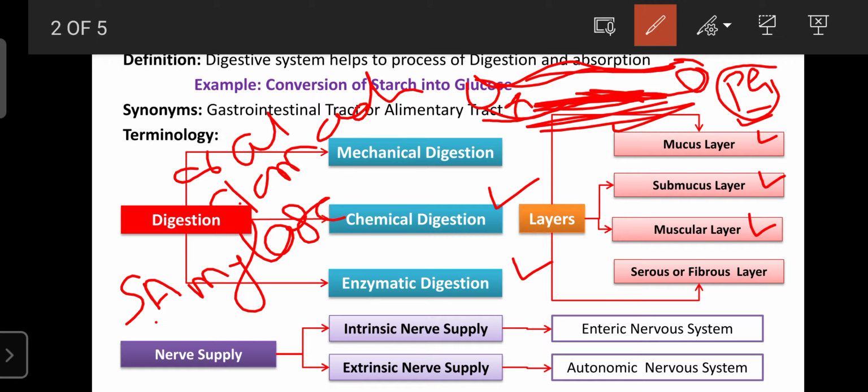This salivary amylase is secreted in the saliva in the oral cavity when you start chewing. Even without food you can make the chewing movement, and your mouth still gets saliva, which nourishes your oral cavity, keeps away dryness of the mouth, and also acts with certain antibacterial activity. That is why saliva secretes certain enzymes helpful for digestion, and that process is known as enzymatic digestion. Saliva mainly secretes salivary amylase as well as salivary lipase. Both help in the breakdown of polysaccharide into disaccharide and larger lipid into smaller lipid.